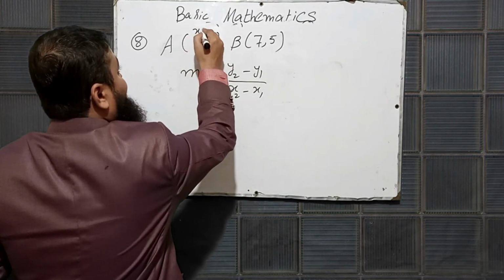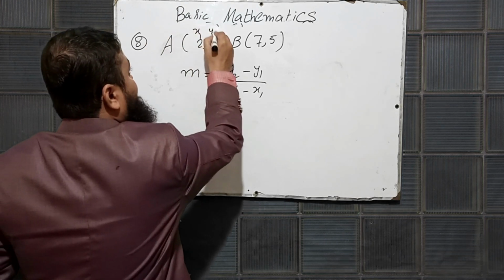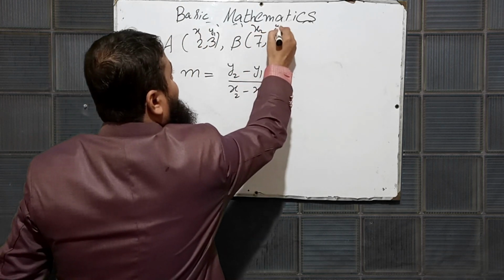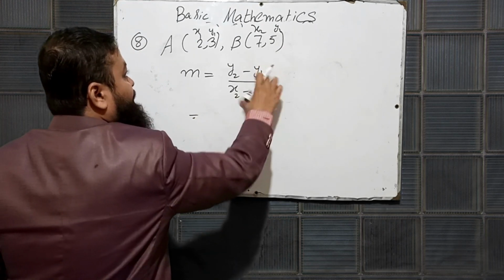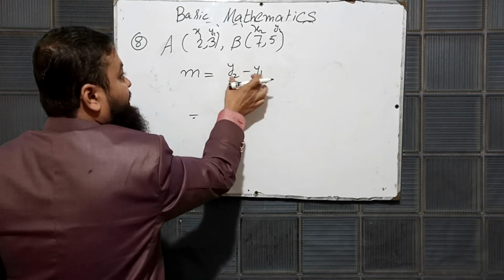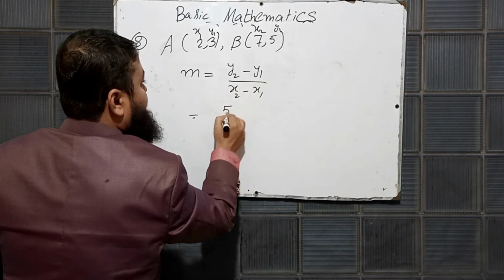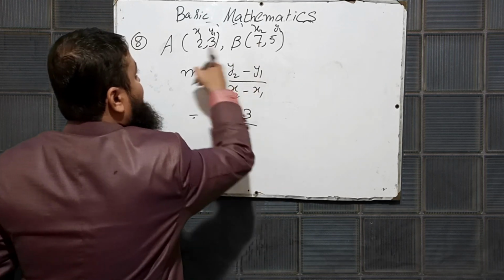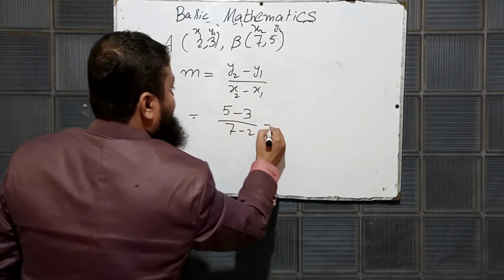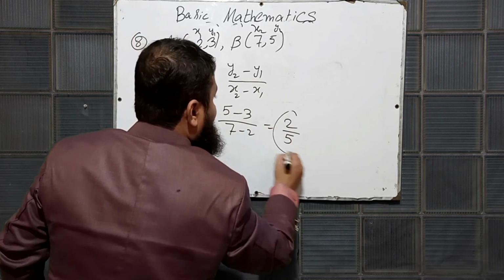What will you do? Same like the previous question, x1 y1, x2 y2. Now just substitute the values in the formula. 5 minus 3, because formula is y2 minus y1. 5 minus 3 over 7 minus 2, and that will be 2 by 5. This is the last answer.